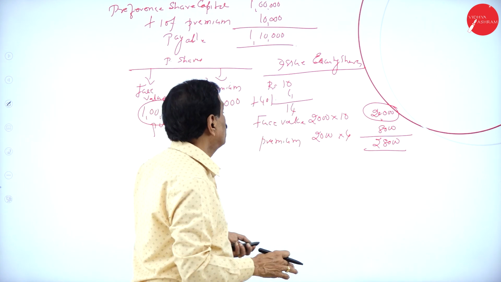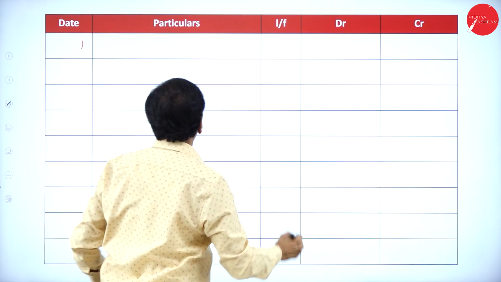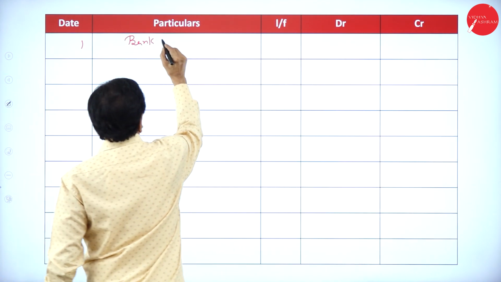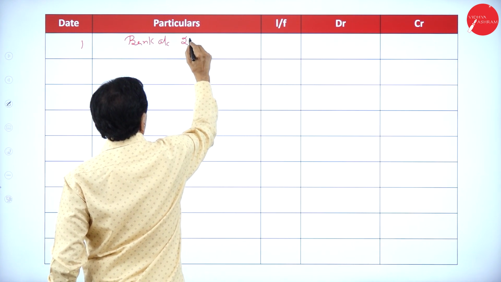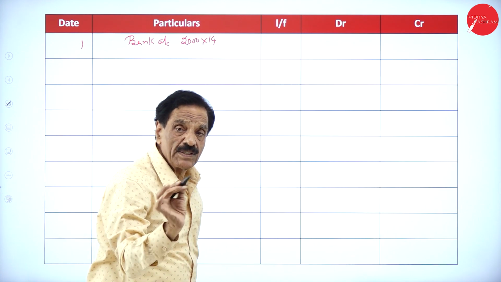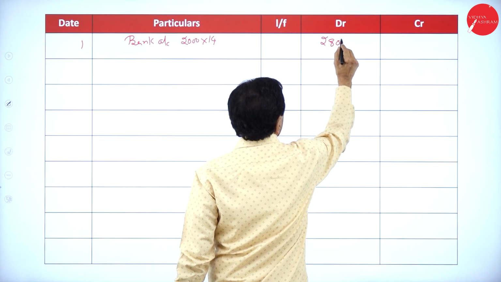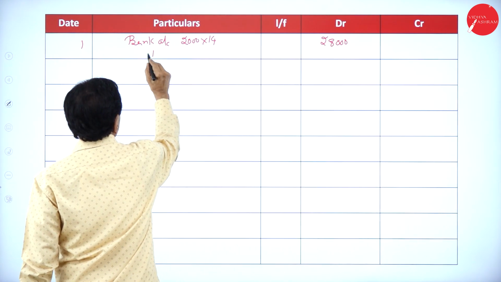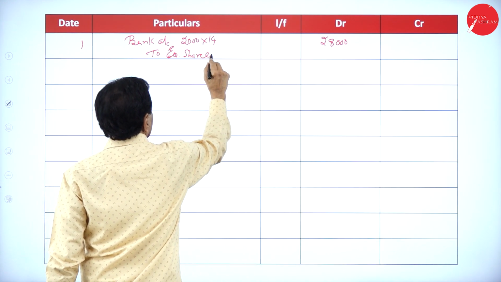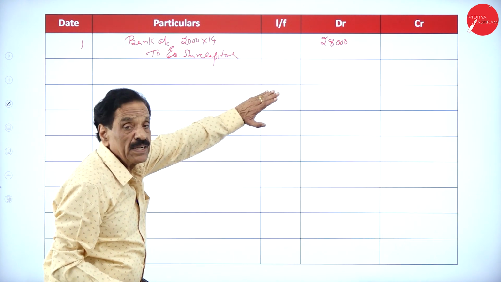We'll go one by one now. First entry, number 1. How many shares were issued? 2,000. Bank account debit, 2,000 into 14. 10 rupees the face value, 40% is 4 rupees, 28,000. To equity share capital: 2,000 into 14 is 28,000.